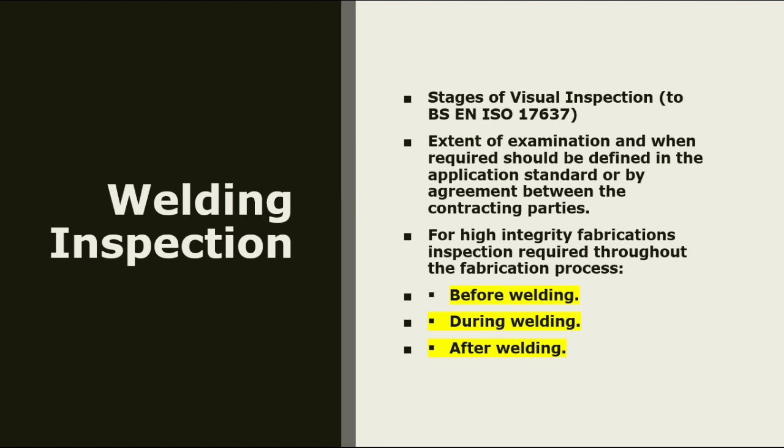So friends, regarding the welding inspection side, the inspector should follow BS EN ISO 17637 for visual inspection. This specification relates to the EN standard. If any inspection requires an ASME spec or AWS spec, he can follow accordingly. The second part is the extent of examination.